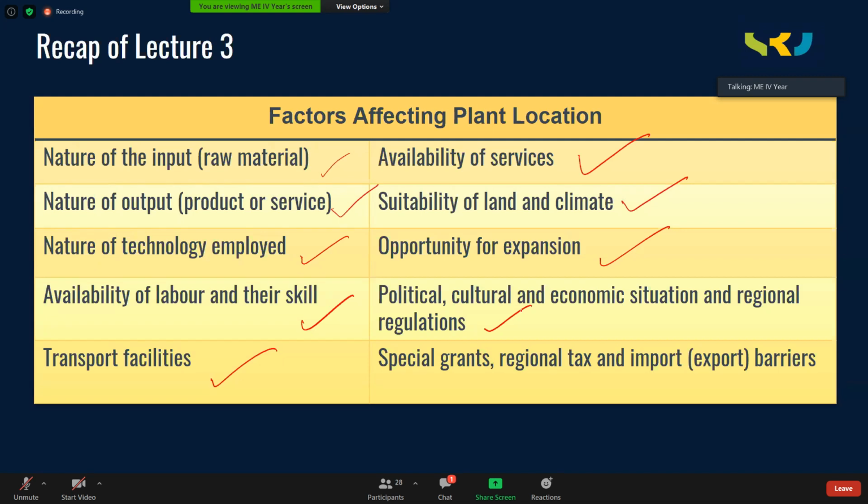And also, finally, you should look into the special grants, regional tax, and import export barriers of that state or of that region. Whether the state is encouraging with any special grant to establish your industry. If you have such kind of incentive from the state government, better you adopt it. Or is there any tax exemption on importing or exporting the finished goods or the raw material? So these are the things we discussed in the last class.